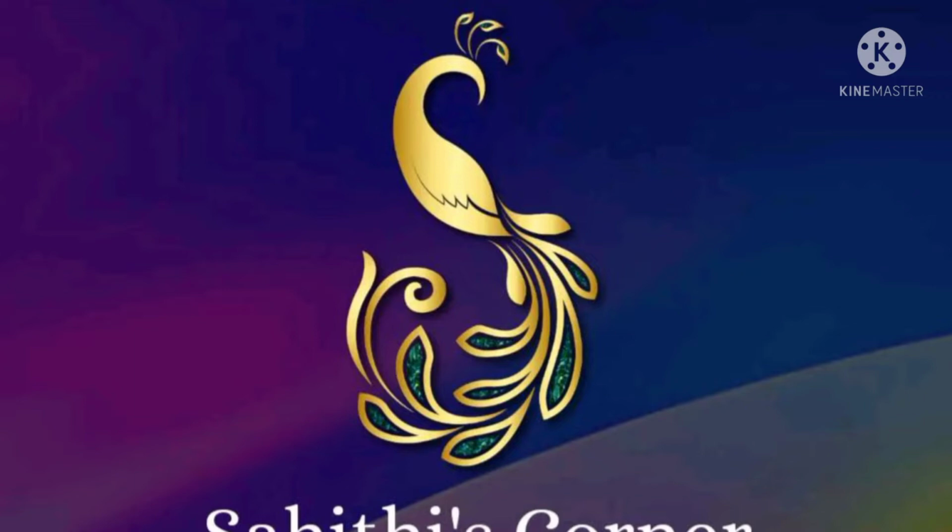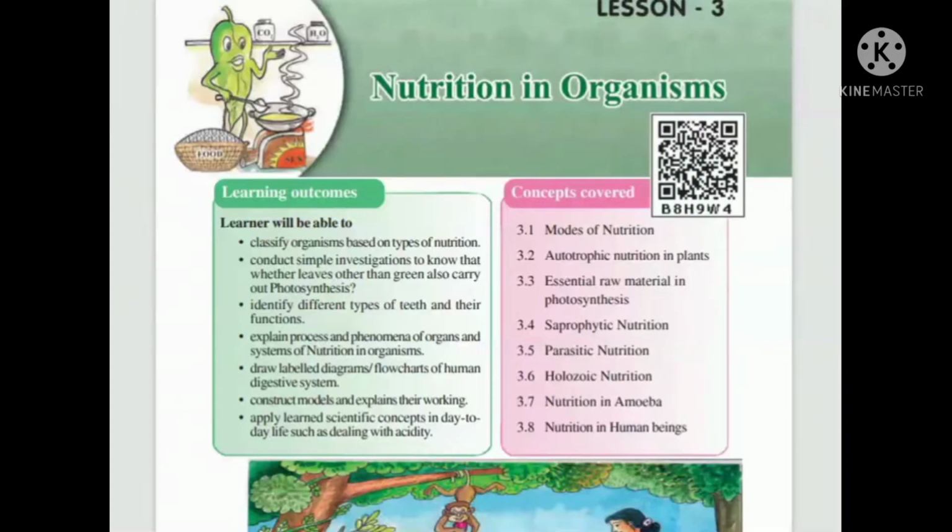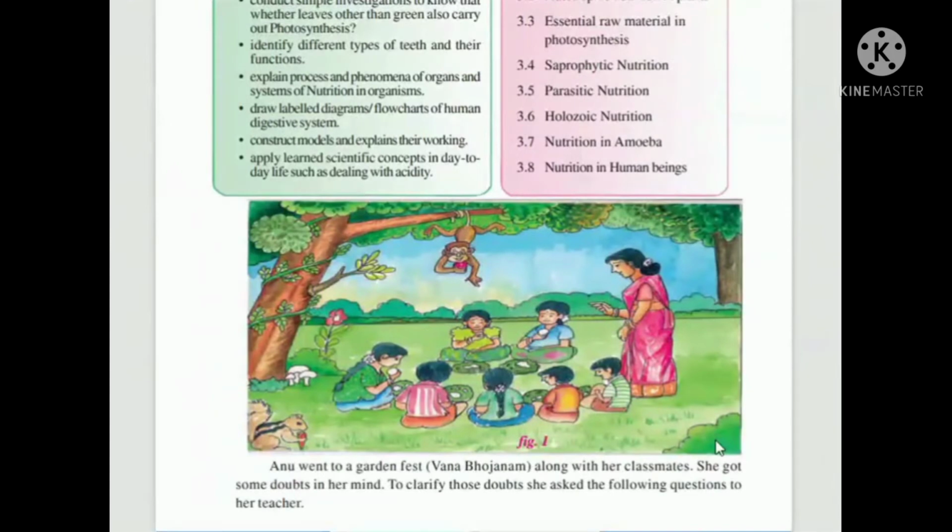Today we are going to learn Class 7, Lesson 3, Nutrition in Organisms. Okay children, let us see what nutrition is. Taking food from the surroundings into our body is called nutrition. What about the nutrition in organisms? Types of nutrition, and examples for types of nutrition. Let us see all the topics in this lesson.